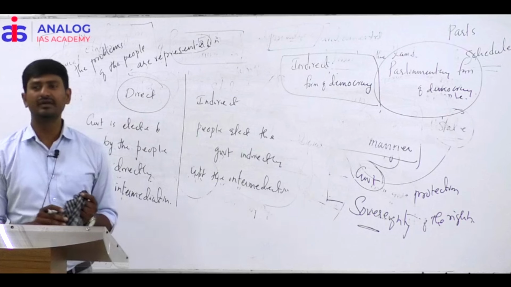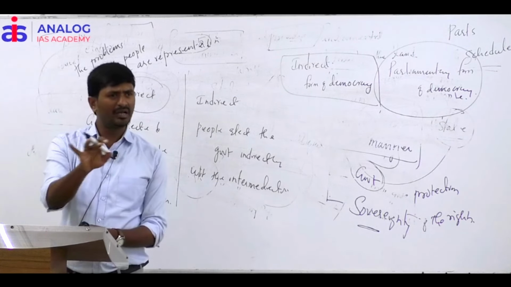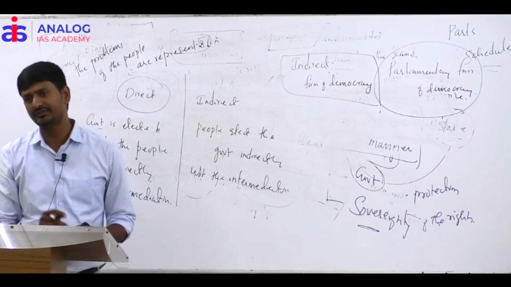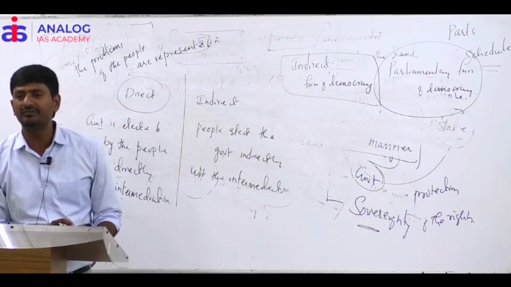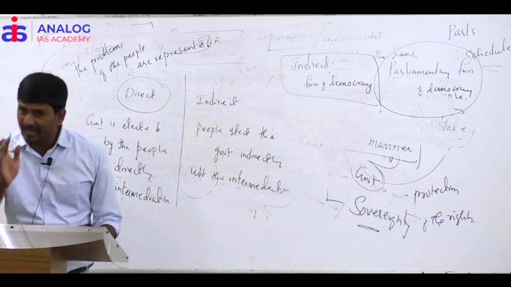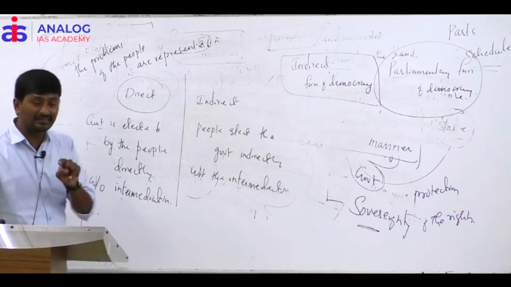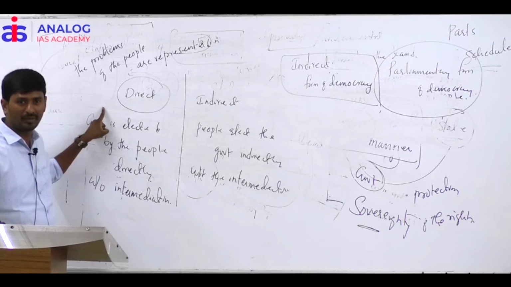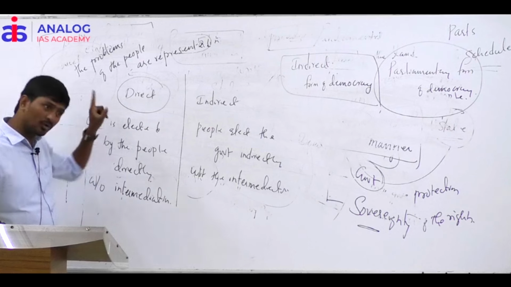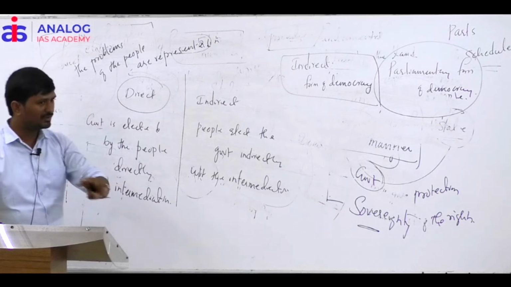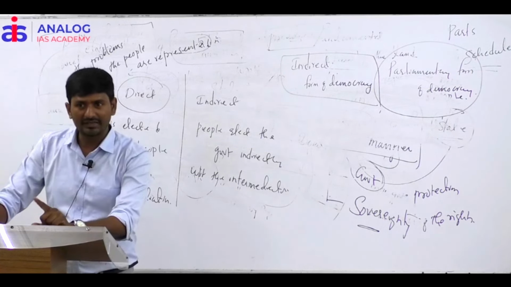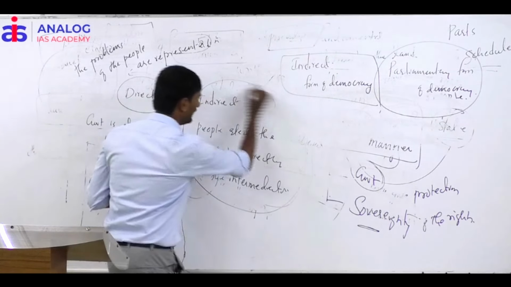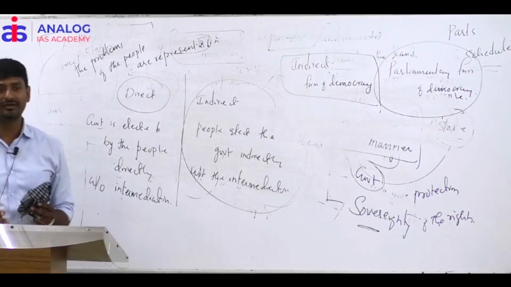Suppose if I ask you, anybody from a rural area, any village, do you hail from a village? You can relate this question there. How is the Sarpanch of a village elected, directly or indirectly? Directly. So the government at the village level is direct government or indirect government? Direct government. Got my point? But in India as a whole, apart from this village level government, at the union and state level, the form of government you would see is indirect government.